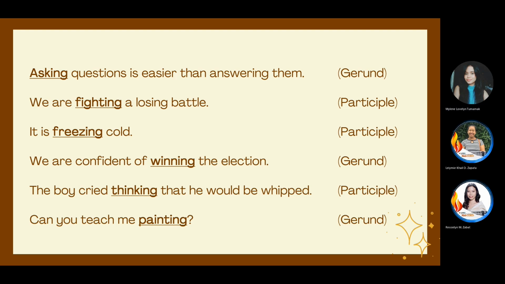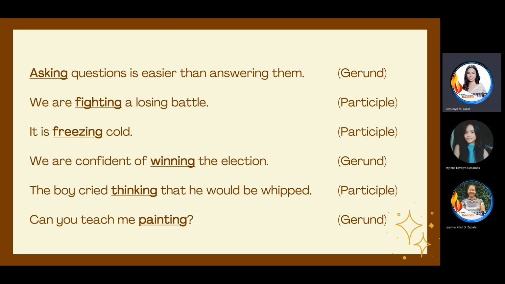Reseline? I think gerund serves to refer to something, po. It acts like a subject, like a noun, po, even though it is a verb. On the other hand, the participle acts like a real verb, po. It serves to refer to the action in the sentence. Okay, that's correct. So in these sentences, we can infer that gerunds differ from participles because gerunds act as the noun in the sentence, while the present participle we use as an auxiliary verb.